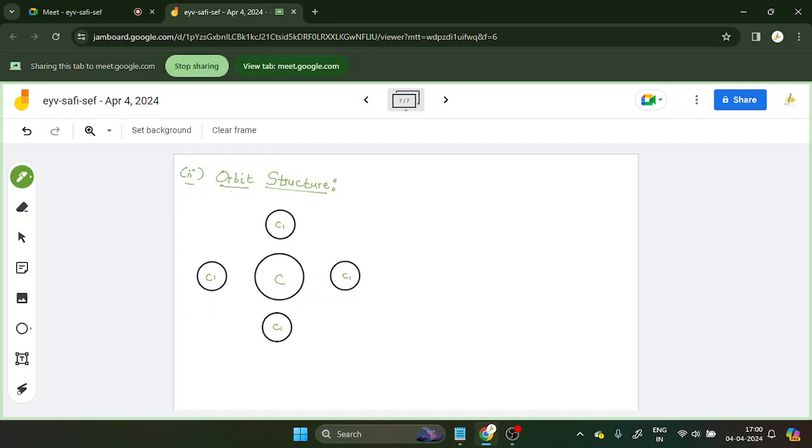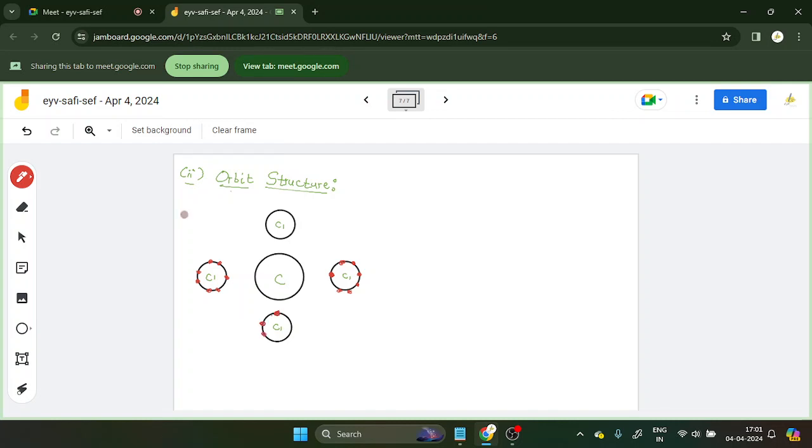Now, how many electrons in Cl? Obviously 7. 1, 2, 3, 4, 5, 6, and 7. Clear? Same like the electron dot structure.